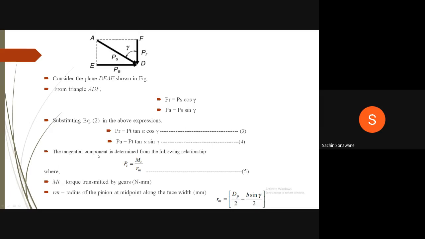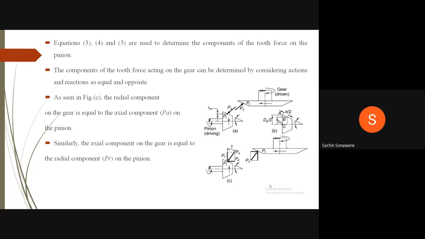Therefore, the tangential component is determined from the following relationship. PT is equal to MT divided by Rm, equation 5, where MT is the torque transmitted by gears in Newton mm, which we will get from the power transmission. Rm is the mean radius of the pinion at the midpoint along the face width in mm, where Rm is equal to dP divided by 2 minus B sin gamma divided by 2. Equations 3, 4 and 5 are used to determine the components of the tooth force on the pinion.